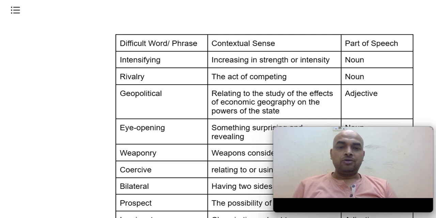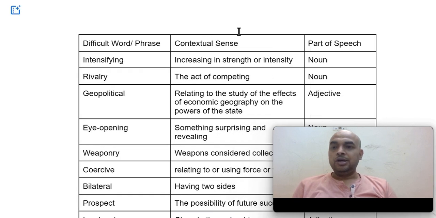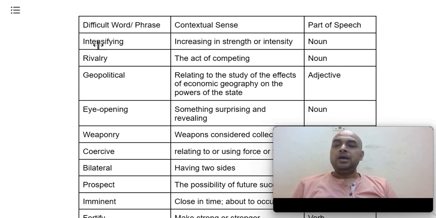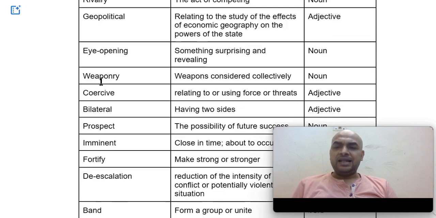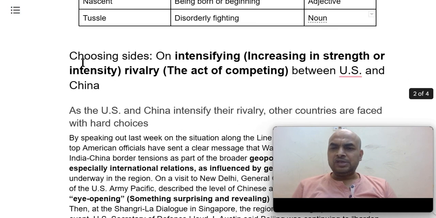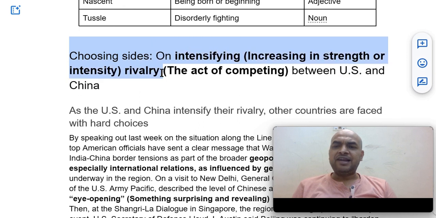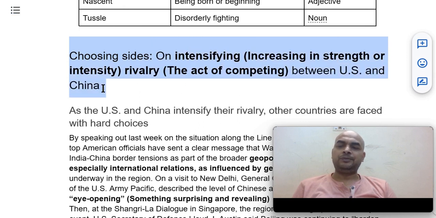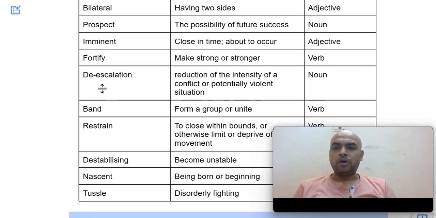These are the words. Intensifying rivalry: this editorial talks about choosing sides on the intensifying rivalry between US and China. So there are two countries, two superpowers, US and China, and we'll talk about them.